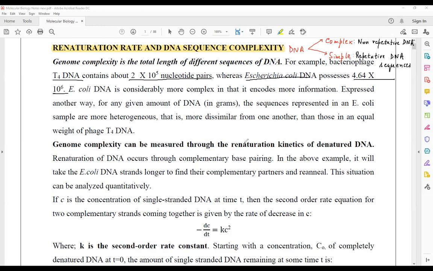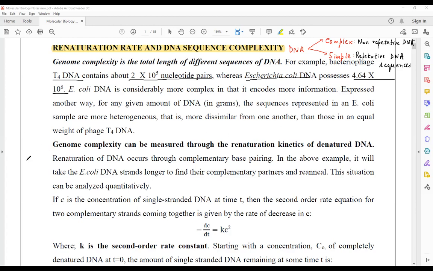Genome complexity can be measured through the renaturation kinetics of denatured DNA. That is how the renaturation of the denatured DNA is going to take place, and that is how we can measure the renaturation kinetics. We can measure how quickly the DNA renatures.